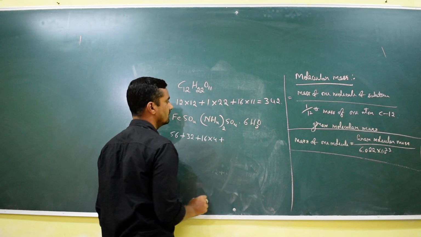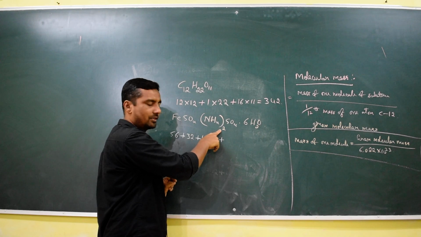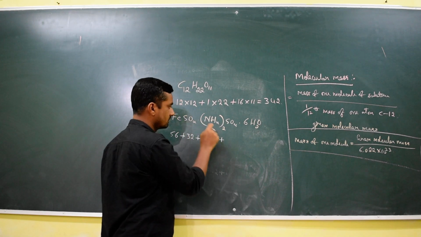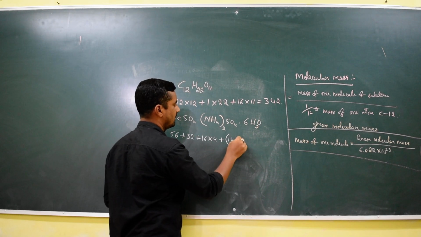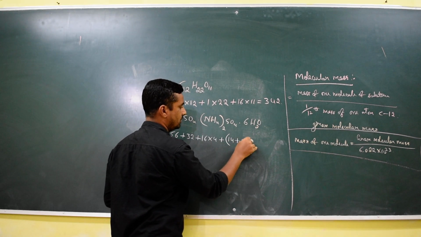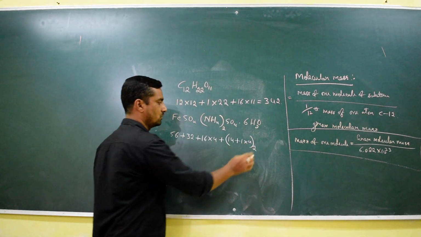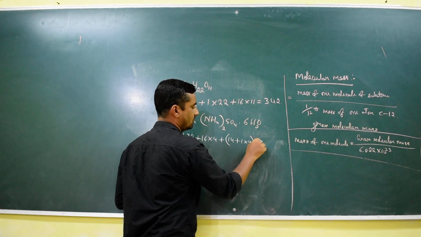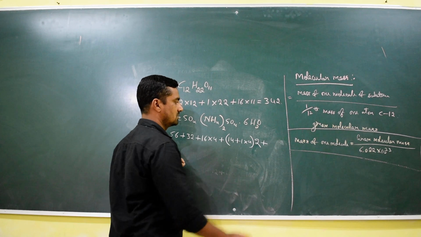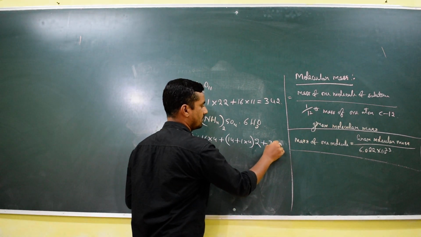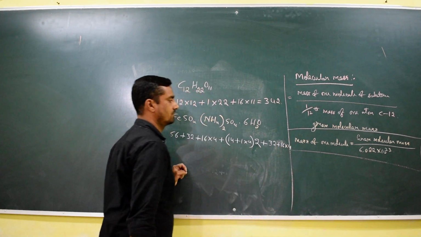Plus nitrogen, 14, and the bracket is there twice, so multiply with 2. Hydrogen is 1 into 4, again multiplied by 2. Plus sulfur is 32, plus oxygen is 16 into 4.